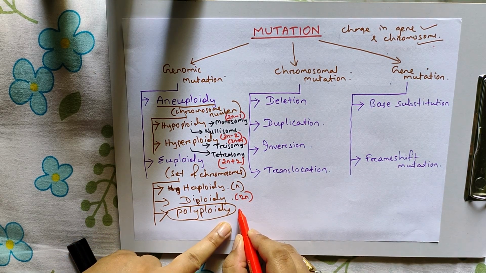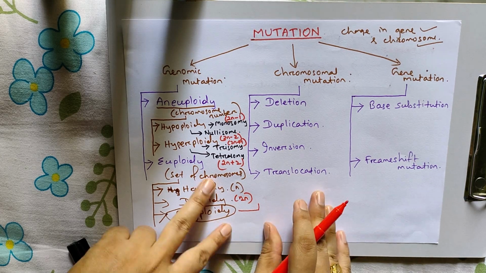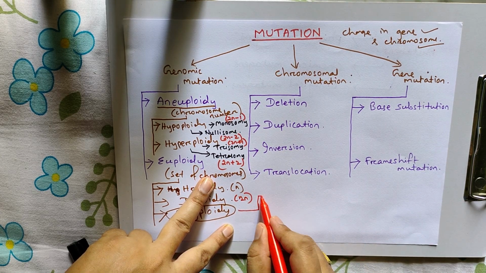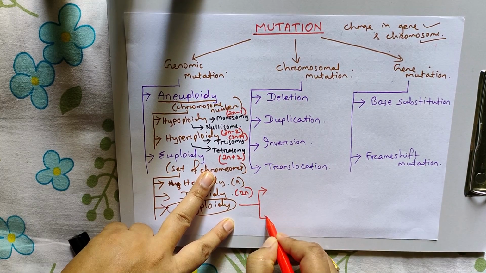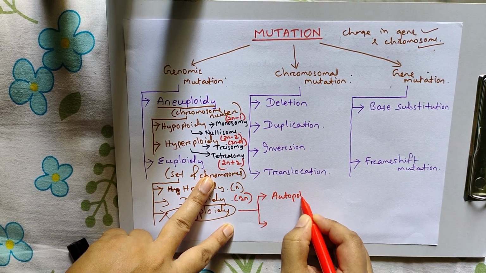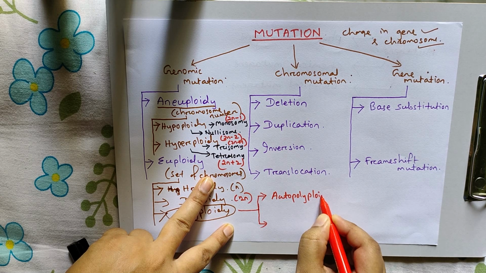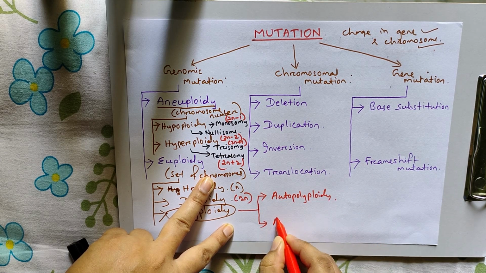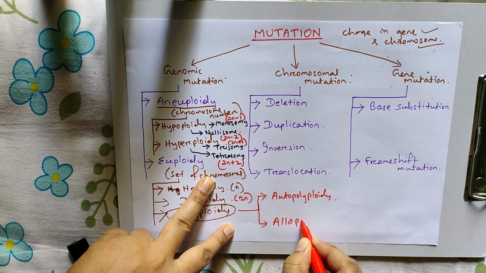Polyploidy is again categorized into two different types: autopolyploidy and allopolyploidy.